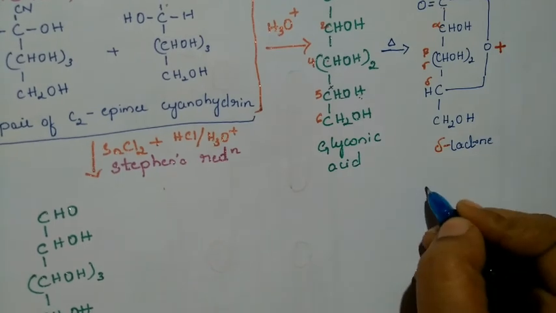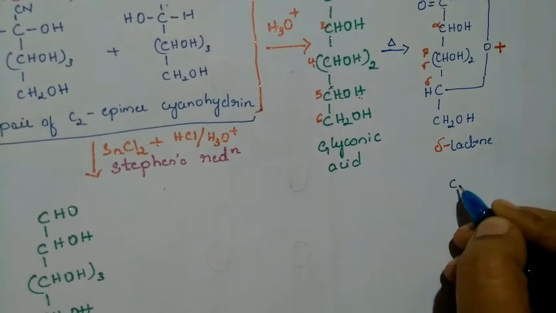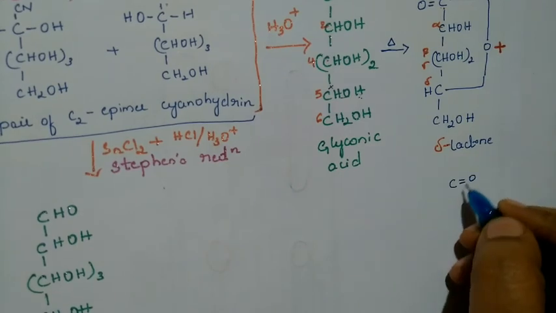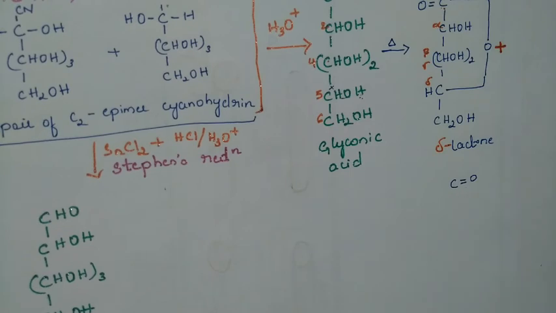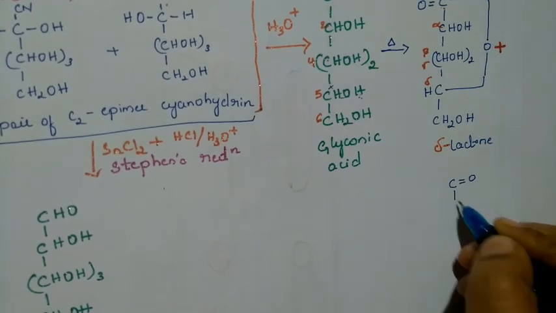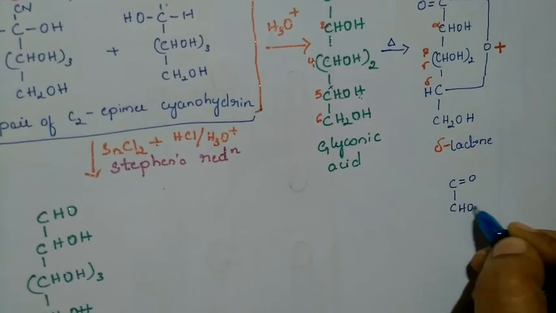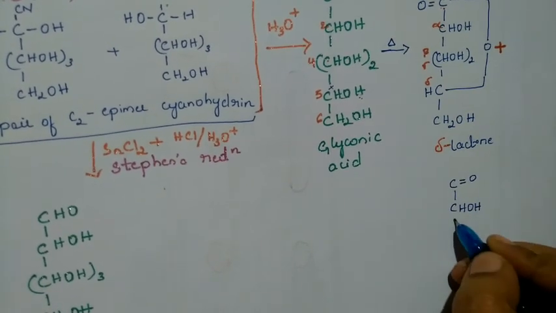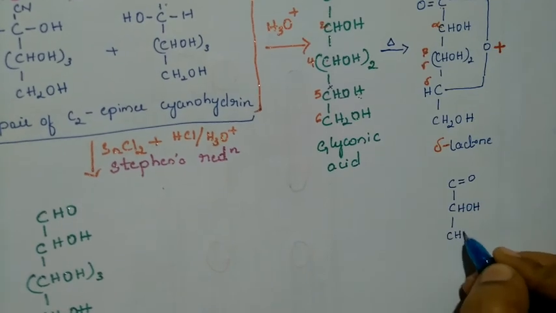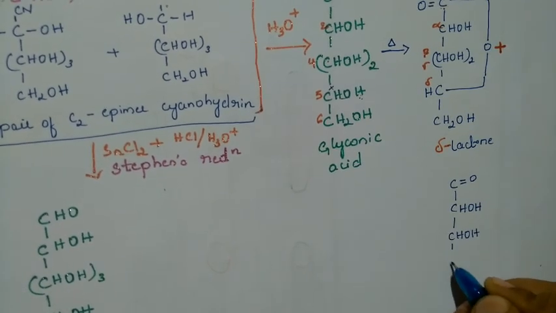Here also it is C double bond O. We can write either this side or that side, not at all a problem. The alpha carbon is as it is, CHO group. The beta carbon also is CHO group.